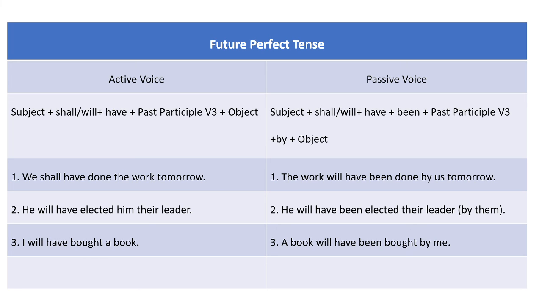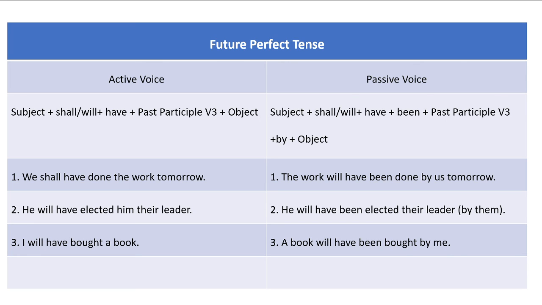We shall have done the work tomorrow. In this sentence, we is the subject, shall have done is the verb, the work is the object, tomorrow is the adverbial. So this SVOA structure is there, and its passive voice will be: the work, which is the object in active voice, becomes the subject here in passive voice. After that we have to write will. After that have is written. After have, been is written.